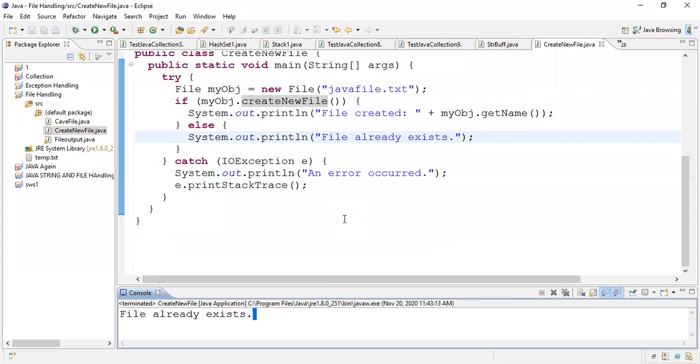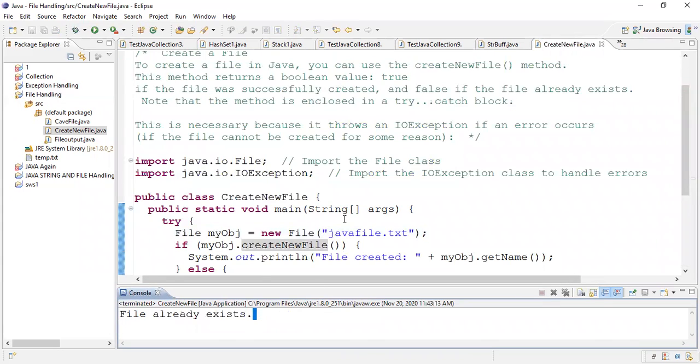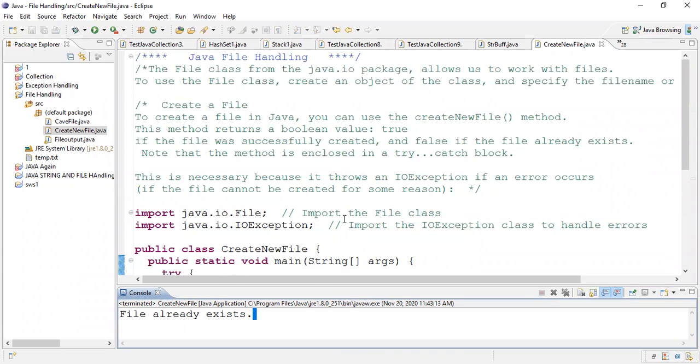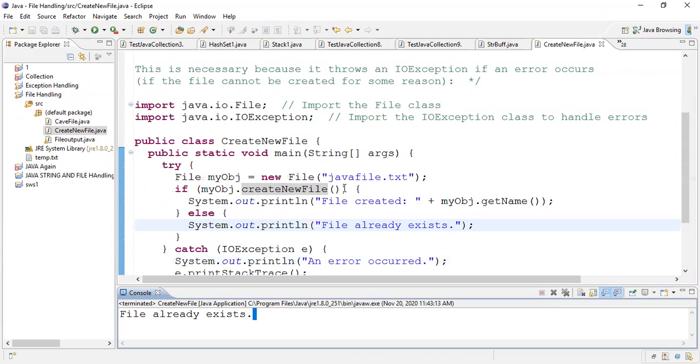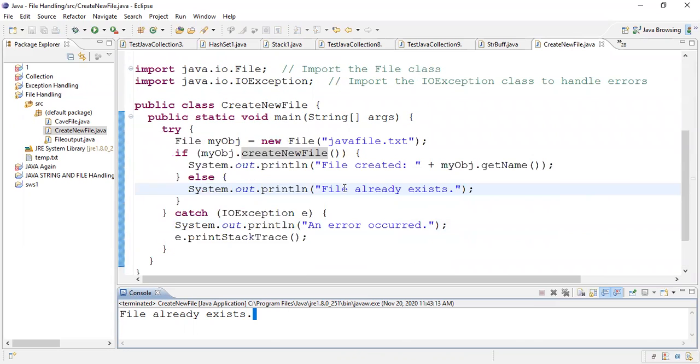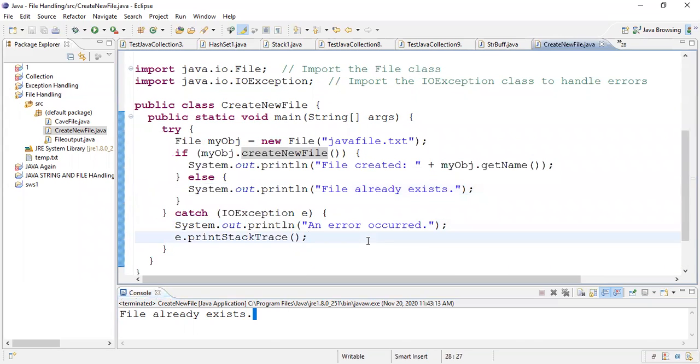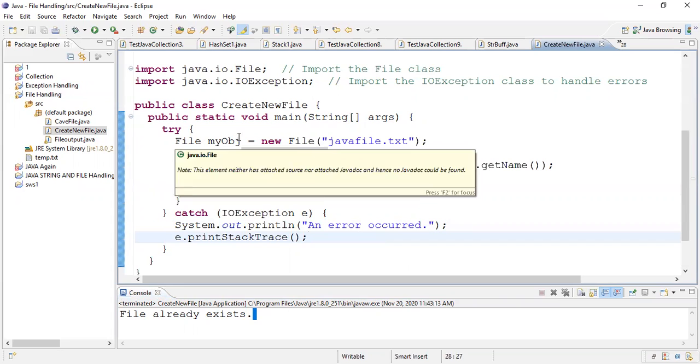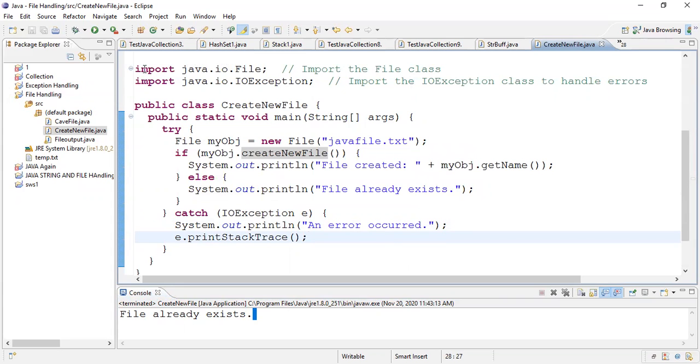Okay, so this is all about file handling, how to create a file in java, right? So once again quickly we will have the revision of the steps, right? You need to import the file input output package. Then you need to put that code into try and catch block.